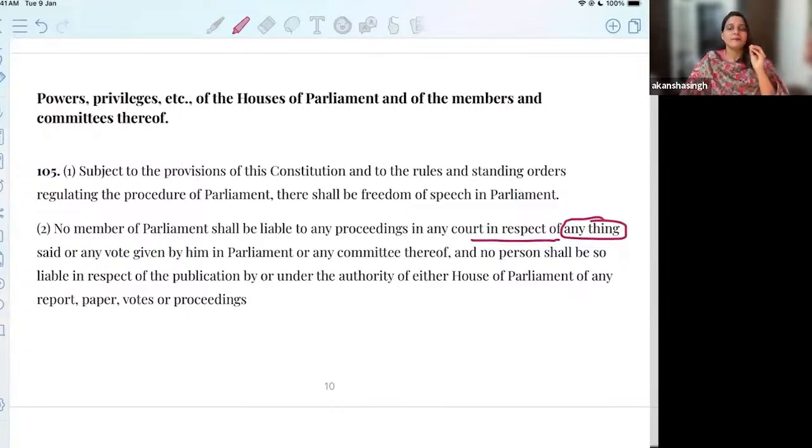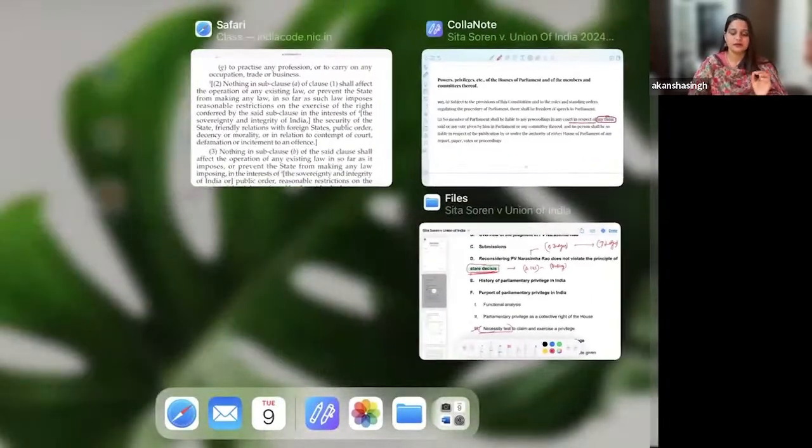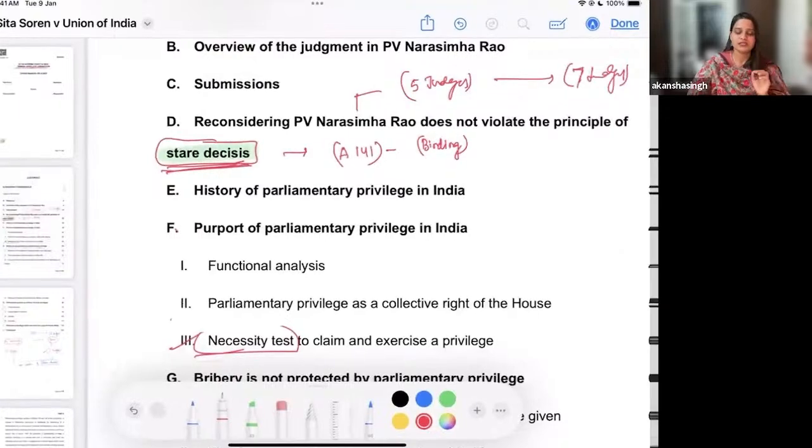That is why the court has to understand the history of this particular concept, the history of the immunities so granted, and then decide how we want to interpret it in the present situation. So history becomes very relevant whenever you as a judge have to decide something.